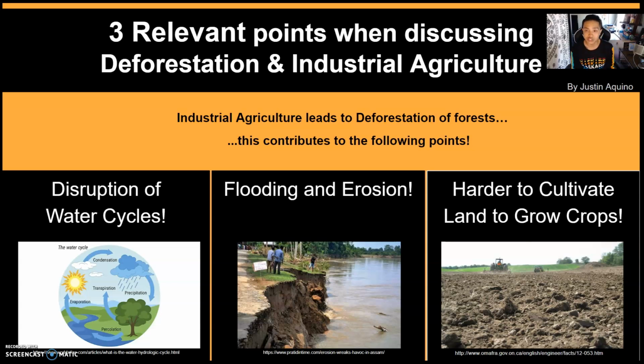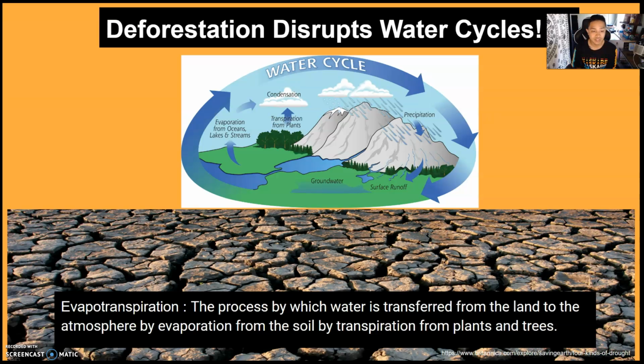Industrial agriculture leads to the deforestation of forests. This contributes to the following points: 1. Disruption of water cycles. 2. Flooding and erosion. And 3. Harder to cultivate land to grow crops.